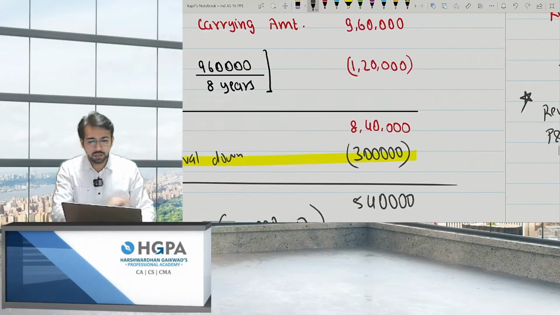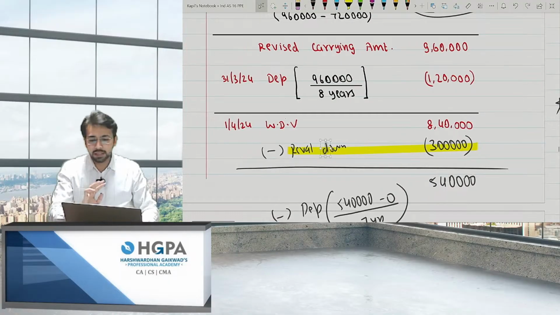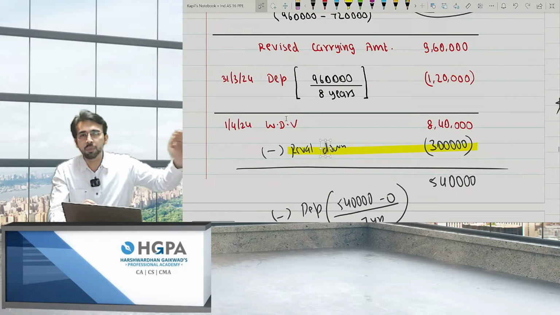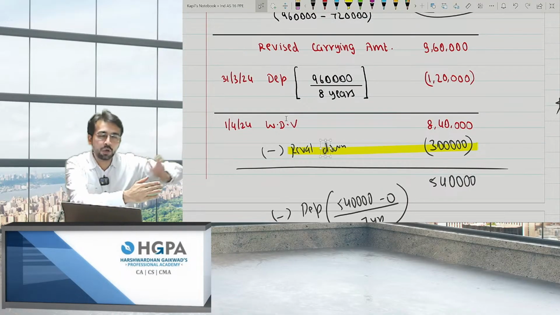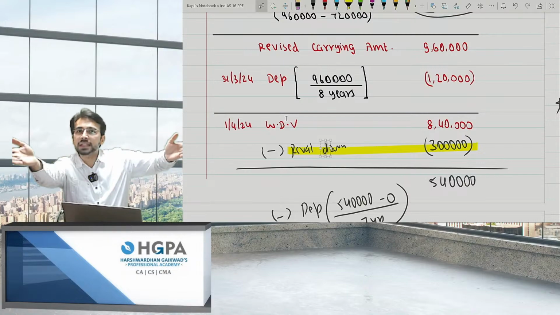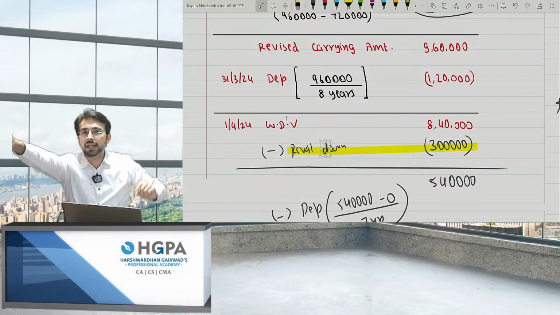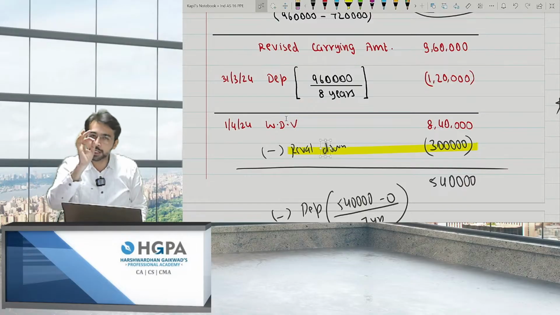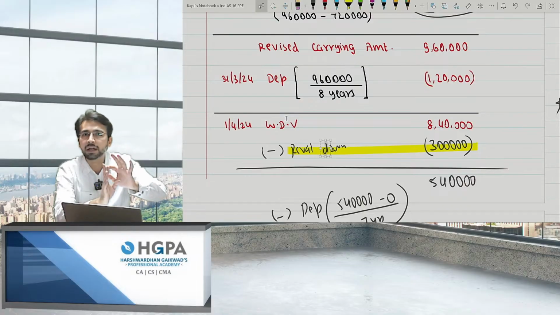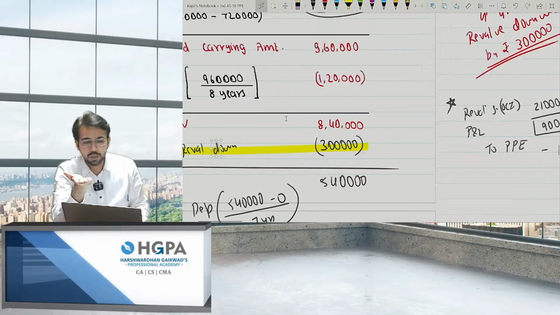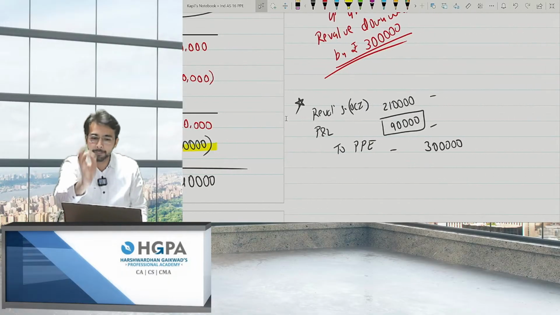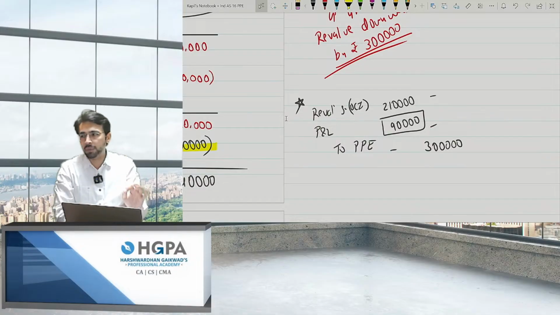So first of all, there was a loss of 3 lakh rupees. Obviously, the loss should be booked through PNL. I should go to PNL, but I will not go directly. I'll check whether there was any previous gain. If yes, then the loss will be borne by that previous gain. The previous gain was 2,40,000, true, but it was not 240 completely because I have already transferred 30,000. So I'm just left with 2,10,000. So 2,10,000 will be borne by OCI. The balance loss of 90,000 will be borne by PNL.